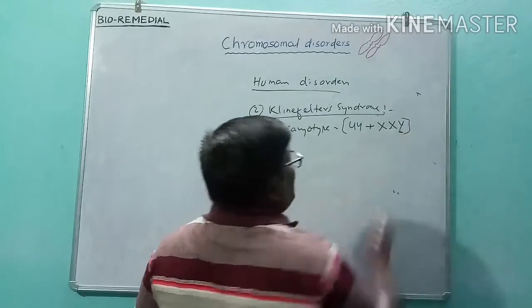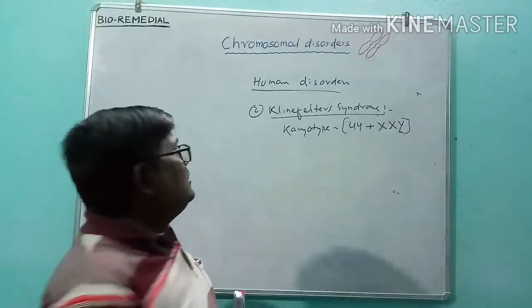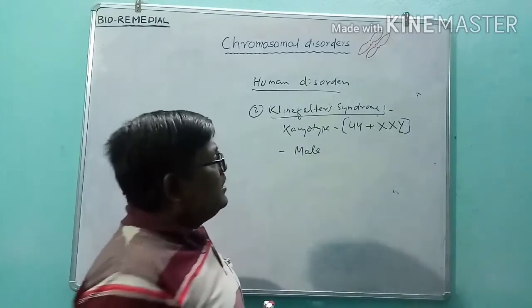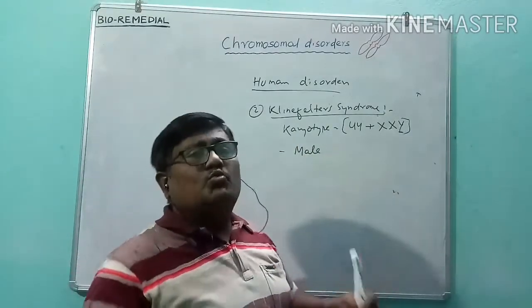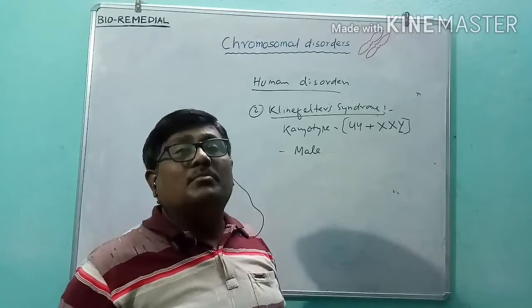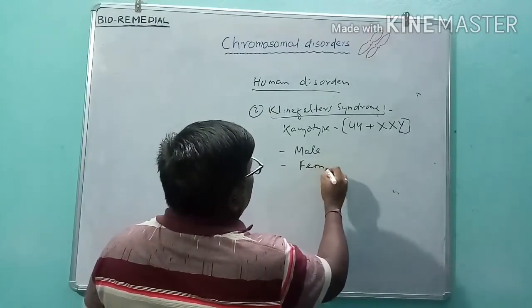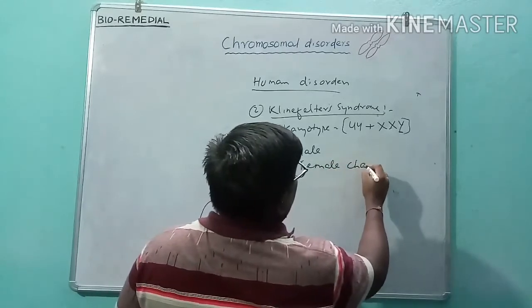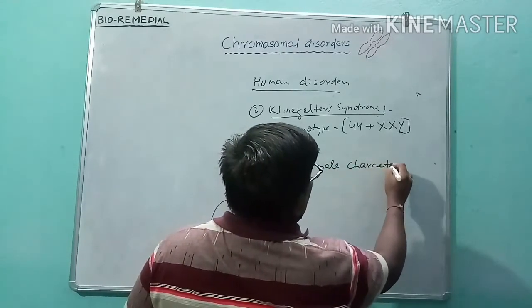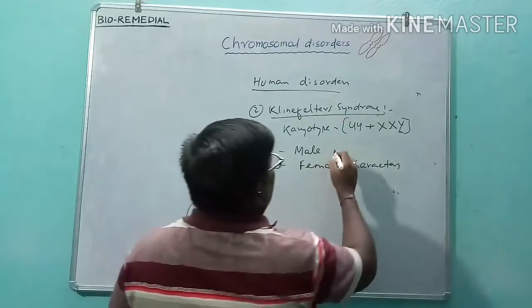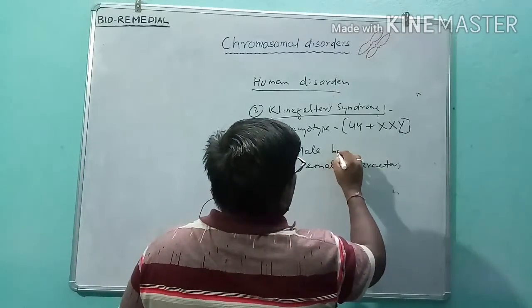When there is a Y chromosome, the individual is definitely a male. But when there are 2 X chromosomes, female character is dominant, meaning the person has female features. So it is a male individual, but sterile.